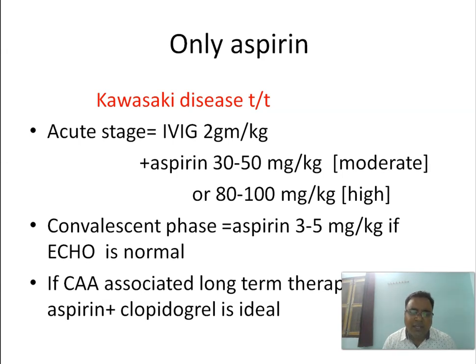If coronary artery aneurysm is there, then long-term therapy with aspirin plus clopidogrel is ideal. So during the convalescent phase we will give only aspirin. If coronary artery aneurysm is there, then we have to add clopidogrel along with aspirin.